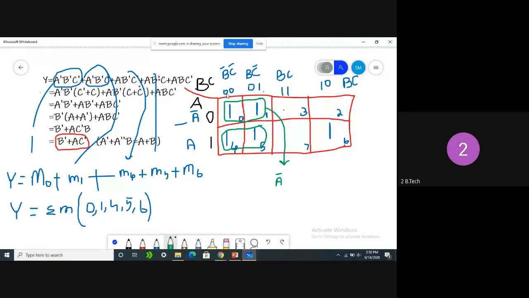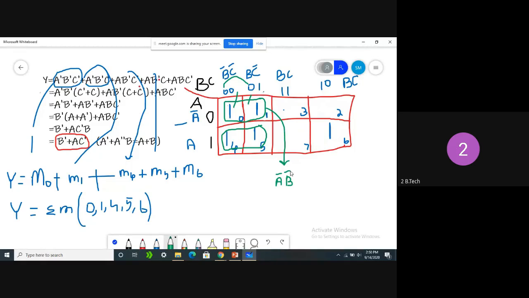See here, 0, 0 belongs to these two cells, 0, 1 belongs to these two cells, 1, 1 belongs to these two cells, and 1, 0 belongs to these two cells. Now tell me, in the first combination, what is the value of B? In both cells, the value of B is 0. In the second combination it is also 0, so the value of B is not changing, and we need to take that value.